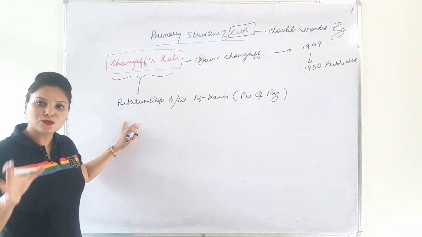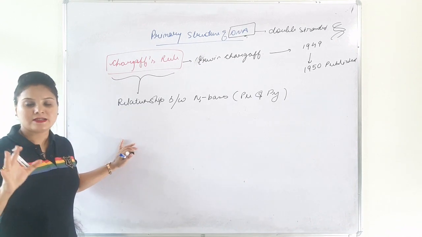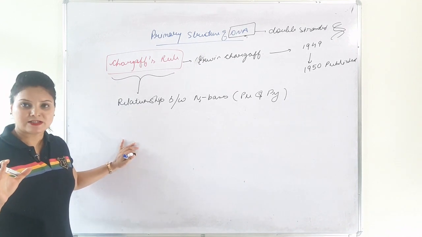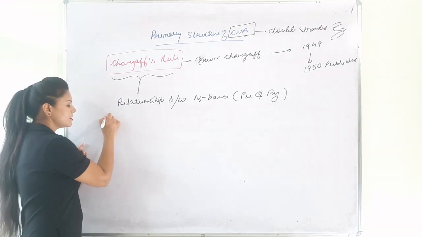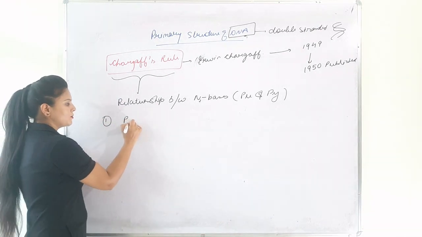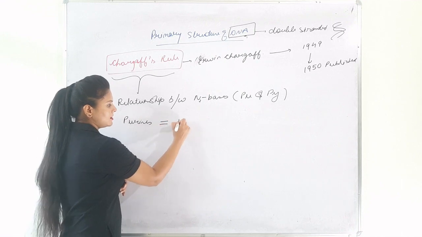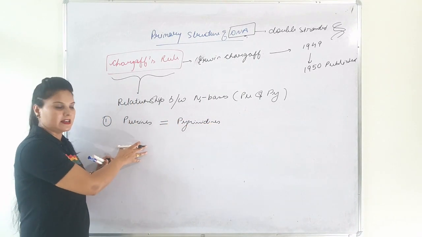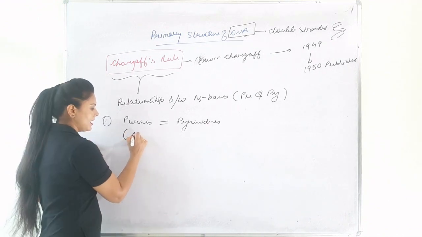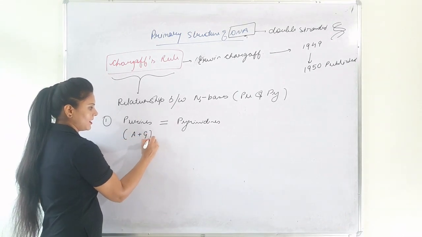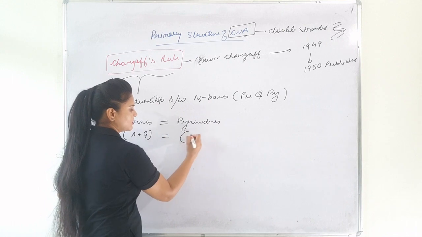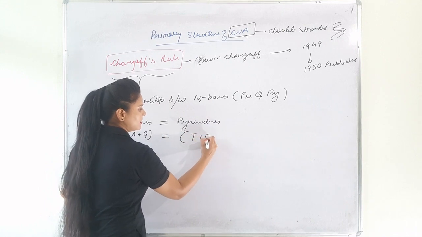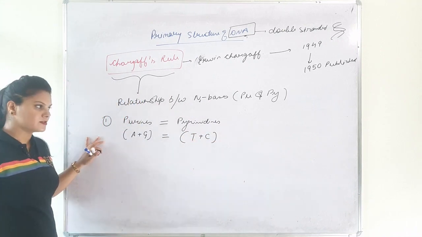Chargaff postulated two rules which define the double helical structure of DNA. The first rule says purines are always equal to pyrimidines in a double helical DNA structure. That is, adenine and guanine are always equal to thymine and cytosine. This is the first rule.